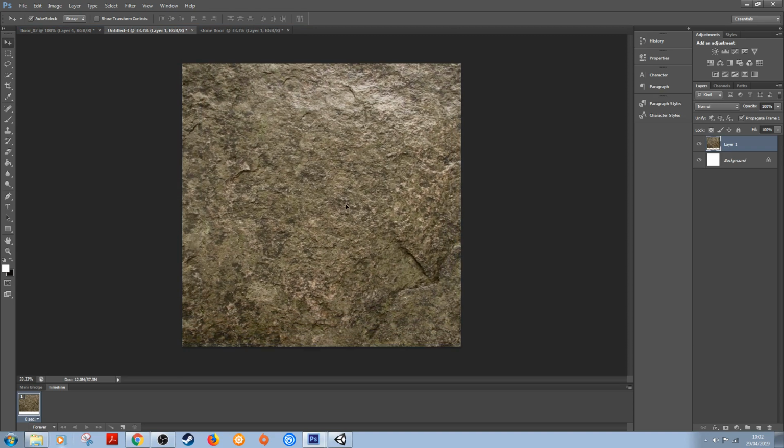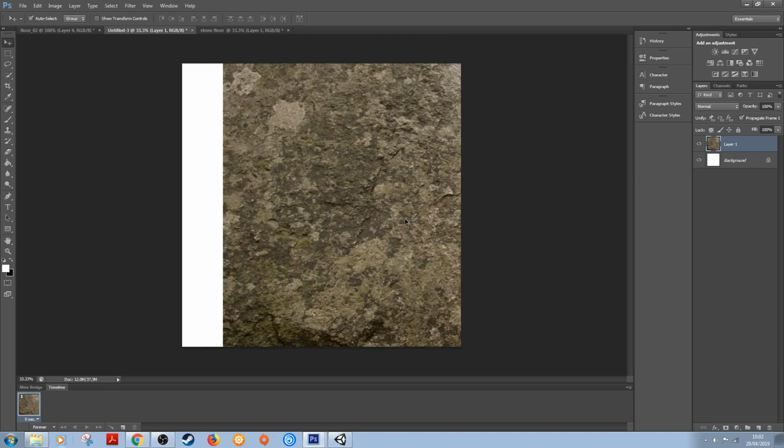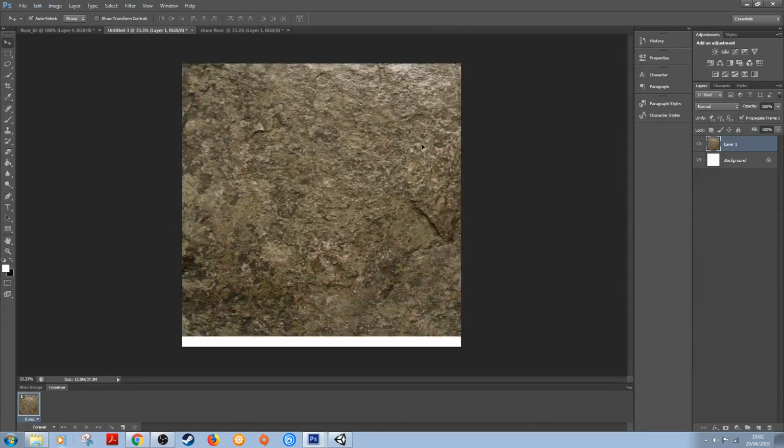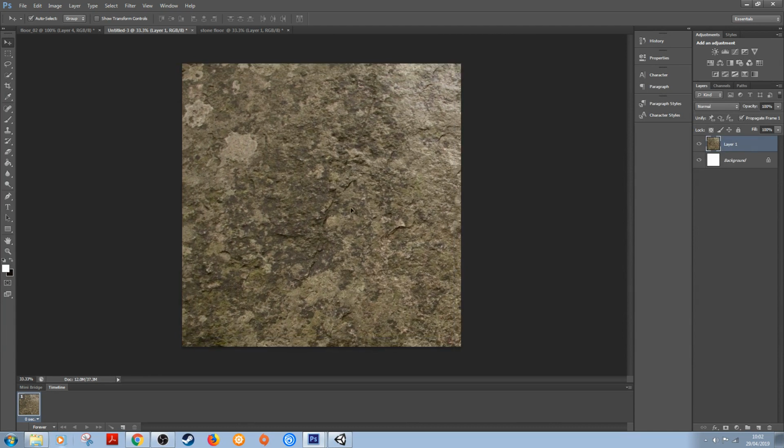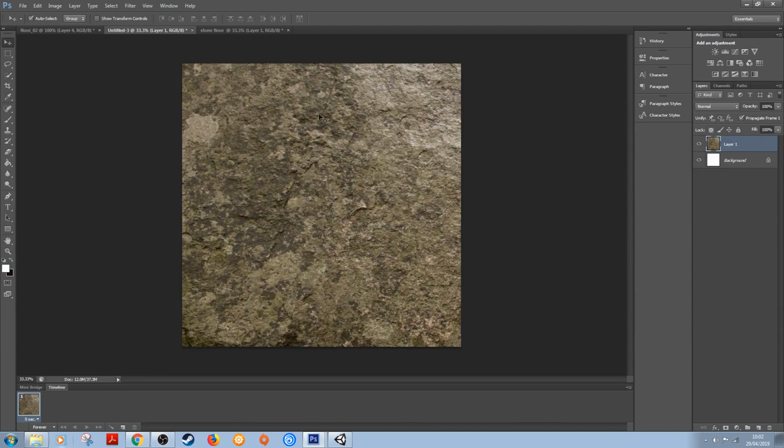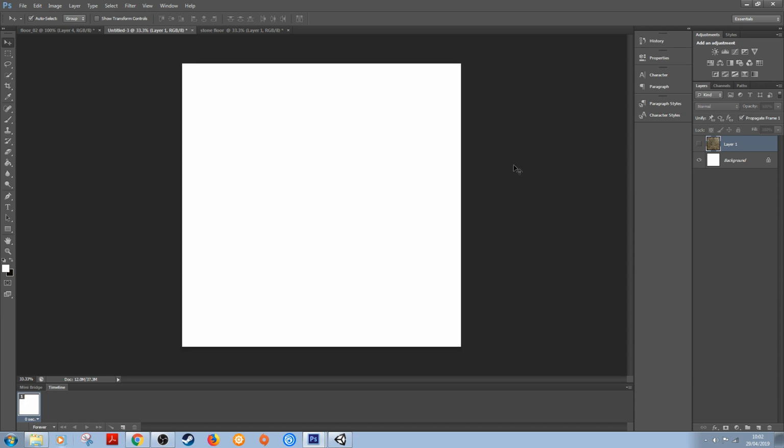So once this is in Photoshop, you can pretty much just find the part that you're really keen on, that you like about the image. I mean, this is really high res, so I'm just gonna get mine to about here. I like it there, so that's fine. And once we've done that, what I'm going to do is turn that off for a second because I want to change the color of this background.